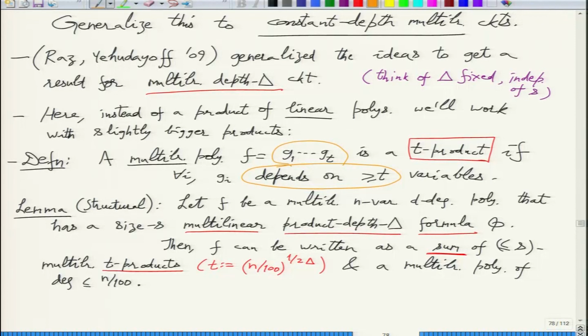Also, they are disjoint, so it really doesn't matter. If they are not disjoint, then how can they be multilinear? Everything is implied by the multilinearity of f. So just saying this is enough.